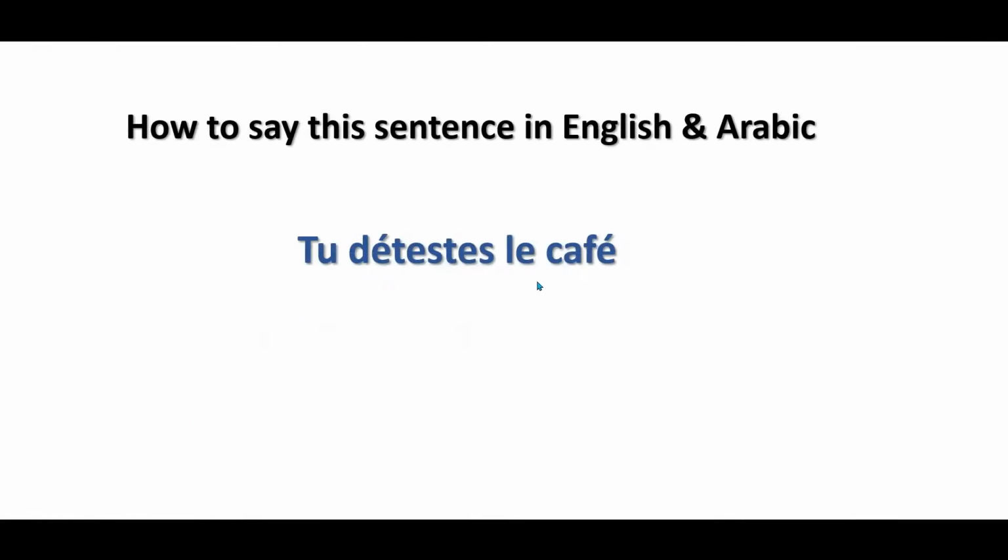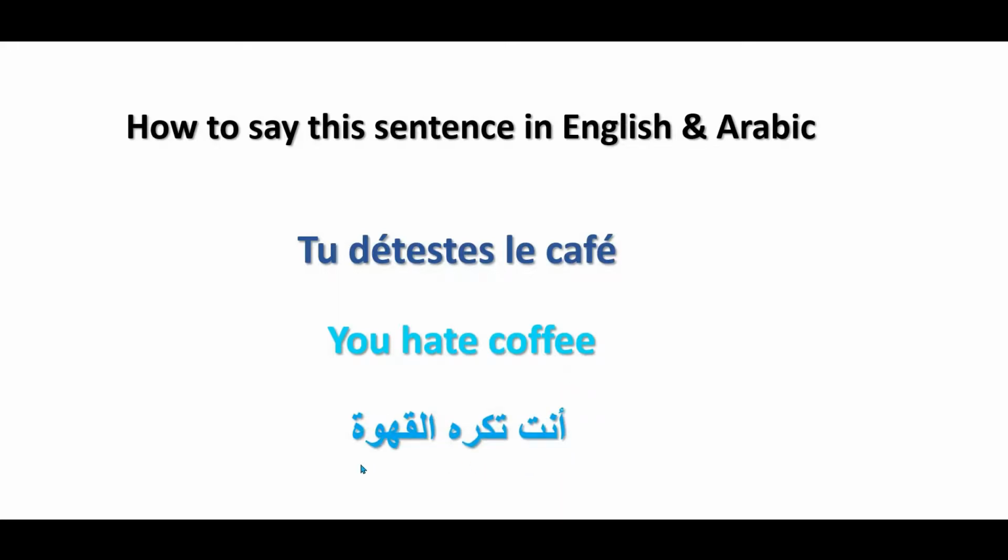Next. Je déteste le café. Dislike. Hate. We use le because we have le verbe déteste. Here it's formed with second person singular. Tu détestes le café. You hate coffee. أنت تكره القهوة.